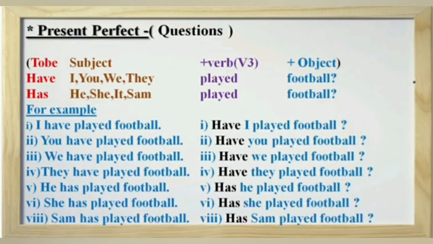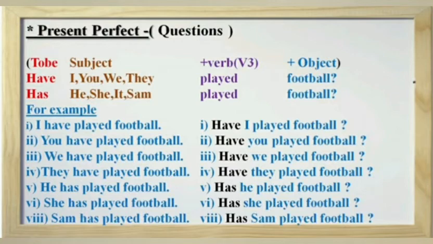Next, present perfect tense interrogative. It is also known as present perfect tense questions. To form present perfect tense interrogative, we just change the position of subject and to be. We put to be in place of subject and subject in the place of to be.